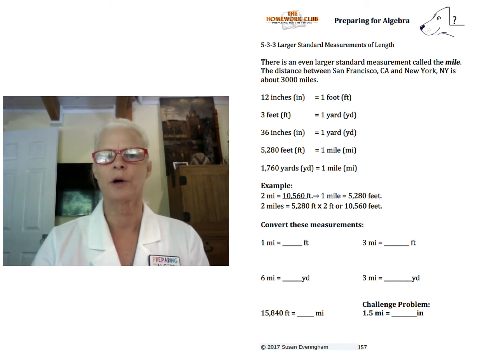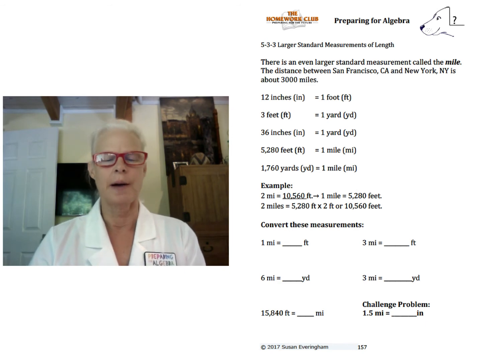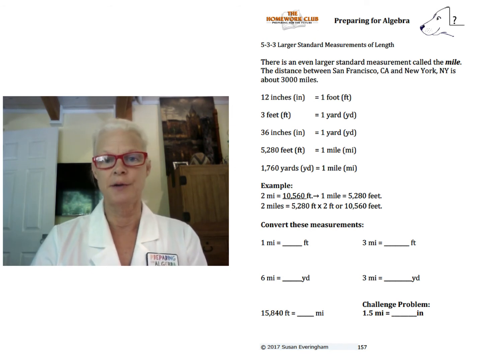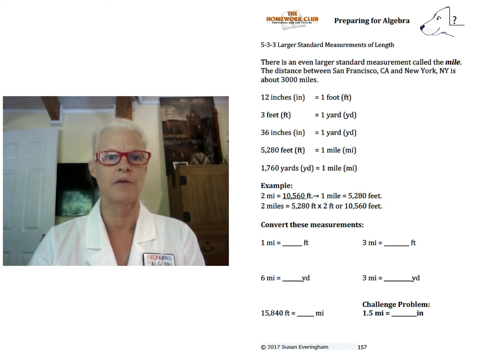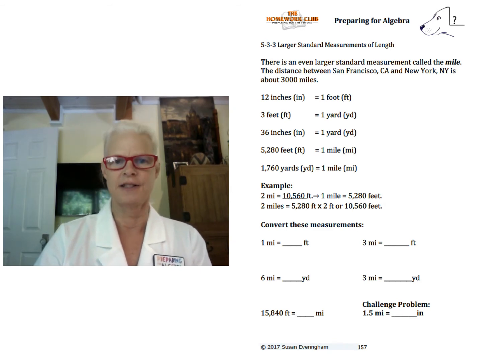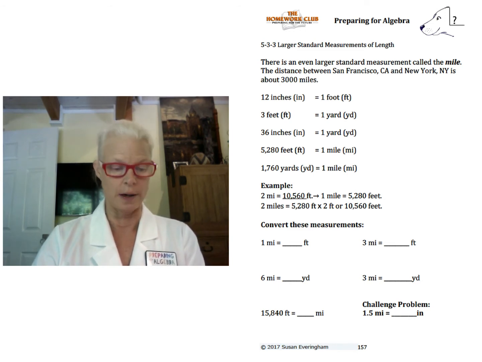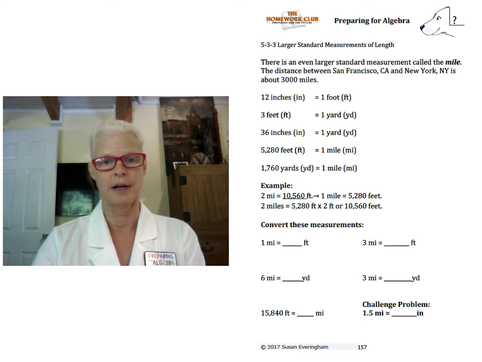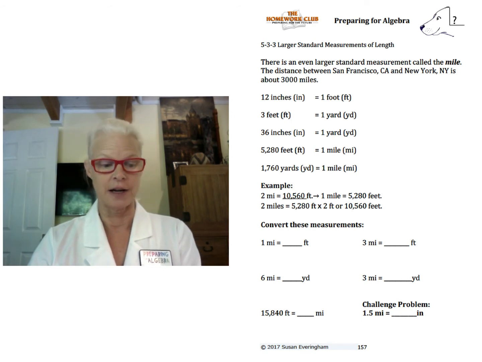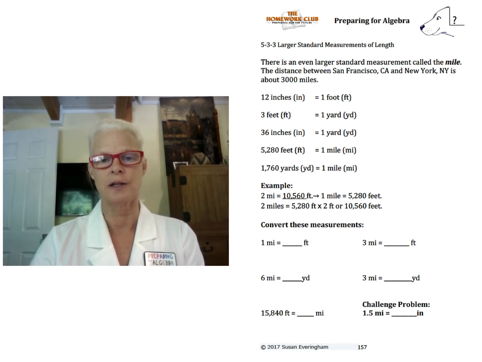Page 157, we're working with larger standard measurements, going up to a mile on this page. 1 mile equals 5,280 feet, and you're going to be using that measurement to convert into feet, into yards, and into inches. So follow the example. 2 miles equals 10,560 feet because 1 mile equals 5,280 feet. Therefore, 2 miles equals 10,560 feet. Go ahead and convert the measurements below, including the challenge problem, and we'll see you on the next page.